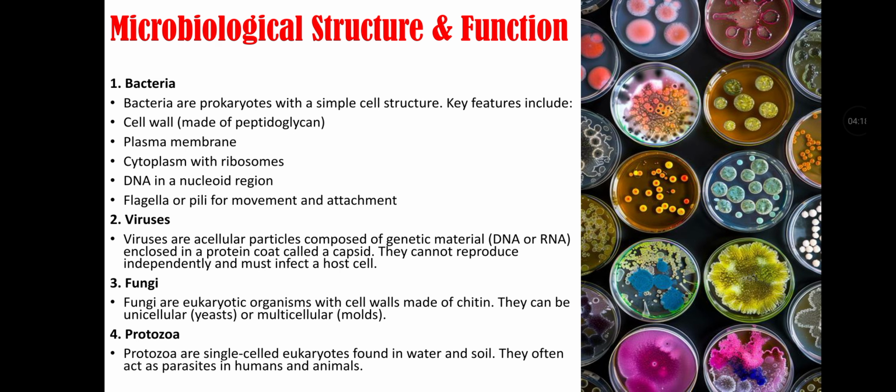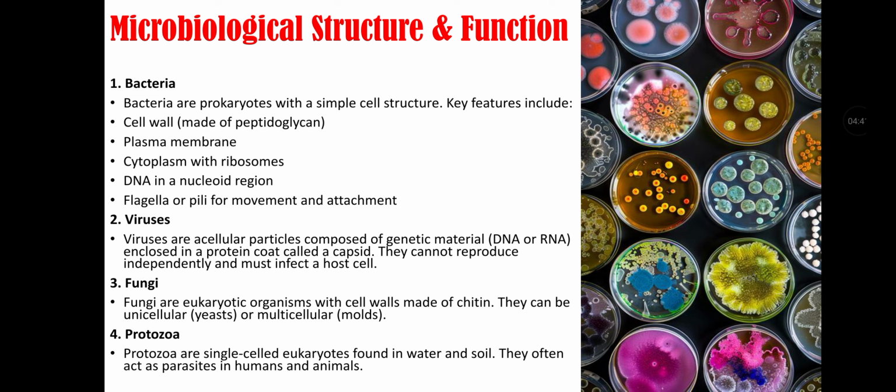Microbiological structures and functions. First type is bacteria. Bacteria are prokaryotes with a simple cell structure. Key features of it include cell wall, that is made up of peptidoglycan. They have cell membrane, that is also called plasma membrane. They have cytoplasm with ribosomes. They have DNA in nuclear region. They have flagella or pili for movement and attachment.